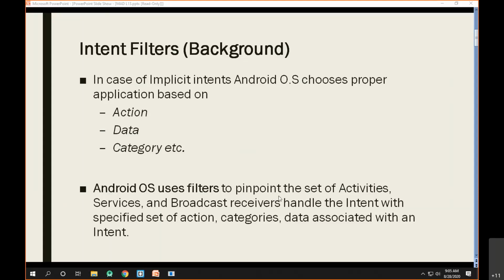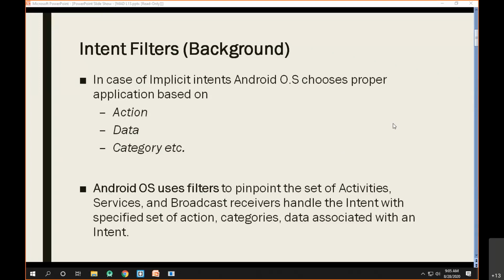So whenever you build an application, and if you want your application to handle any kind of intent, then you must tell the Android OS that this application is capable of handling this action or this kind of data. Then the Android OS will come to know for which kind of action it has to choose your app.